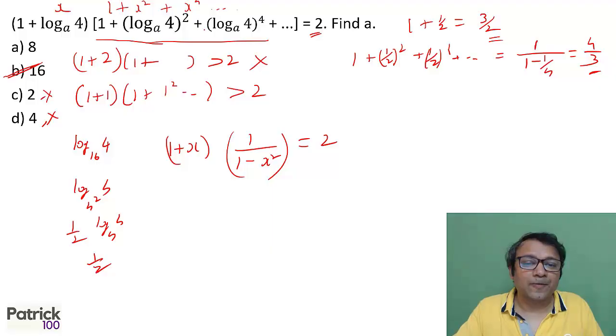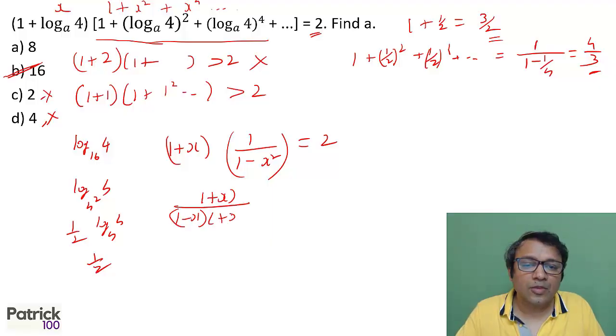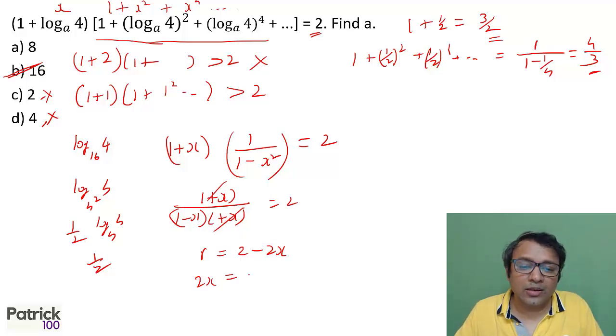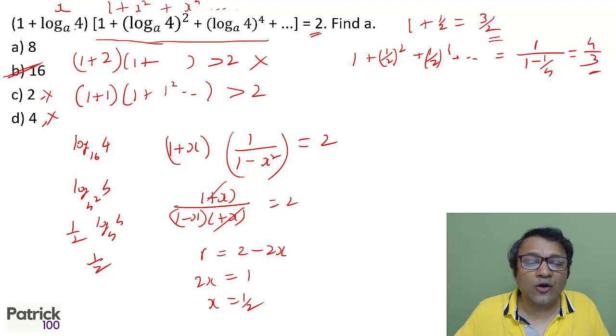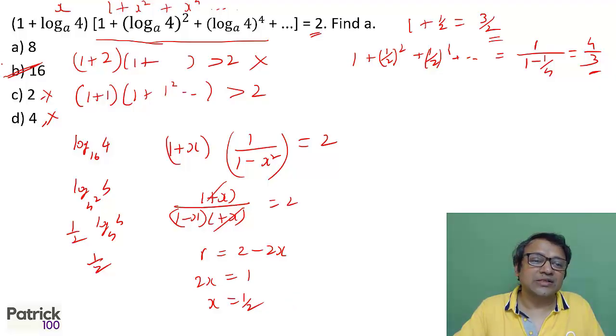Because R is x square. So 1 minus x square is 1 minus x into 1 plus x. So 1 plus x gets cancelled. So you'll get 1 is equal to 2 minus 2x. So take 2x that side. So 2x is equal to 1, or x equal to half. So once you get x equal to half, we know log of 4 to the base A is half. From that also you can get the answer 16. So either way, use the options or form an equation and get the answer.